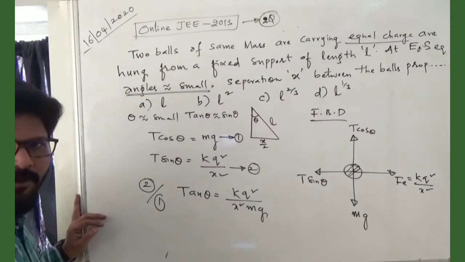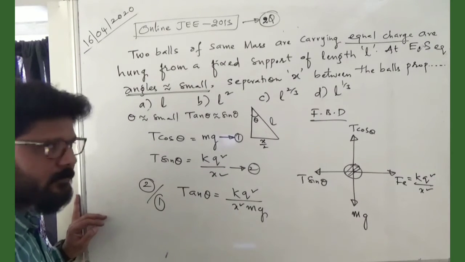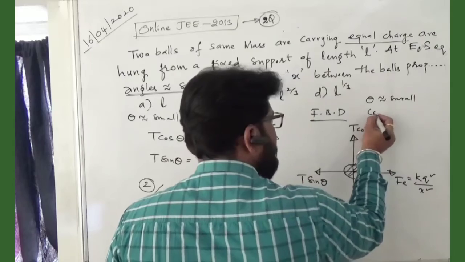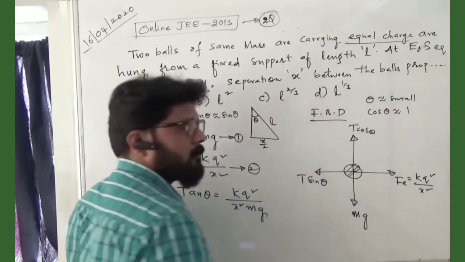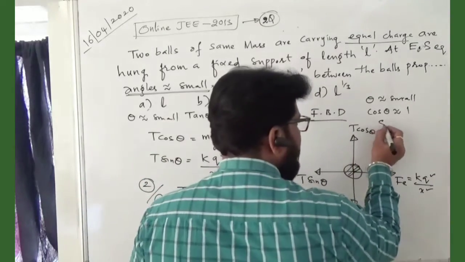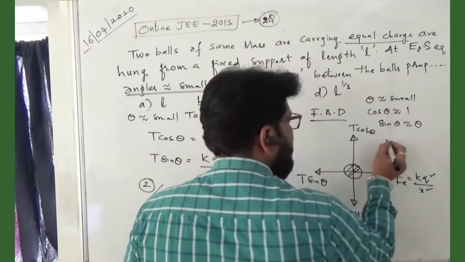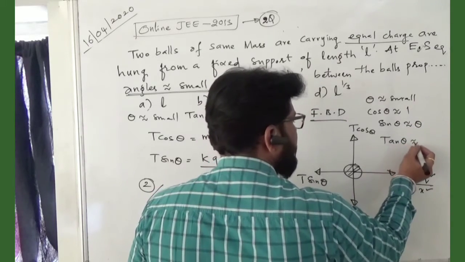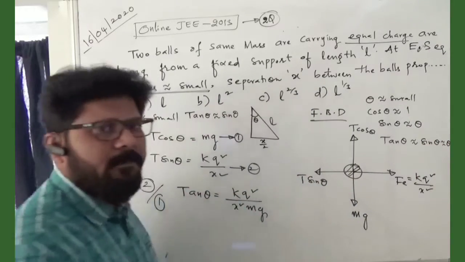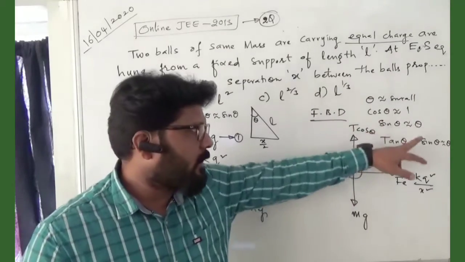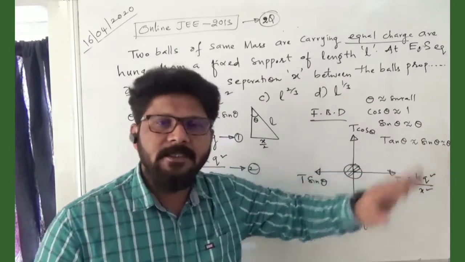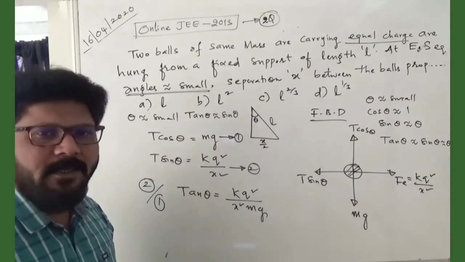Mathematical approximation, do you know? When theta is small, cos theta becomes 1 because theta is tending to 0. Small means tending to 0. Cos 0 is what? 1. Sin theta should be equal to theta. Then the tan theta is nothing but sin theta by cos theta, which is equal to sin theta or equal to theta. This is the mathematical approximation when theta is small. When theta is small, cos theta is what? Sin theta is theta, or tan theta is approximately sin theta, which is equal to theta. That means tan theta can be replaced by sin theta.